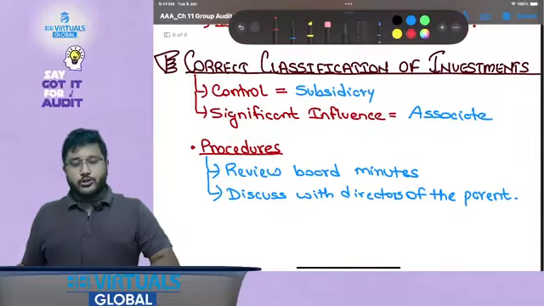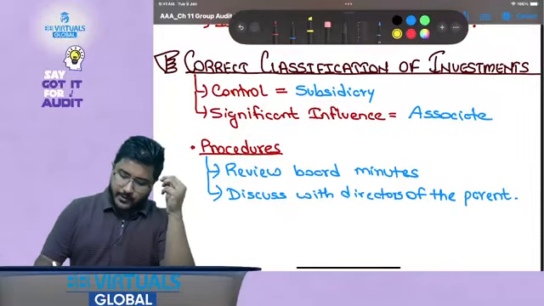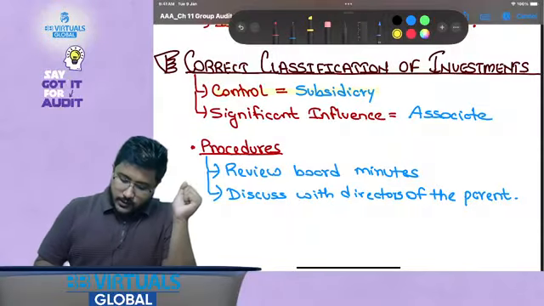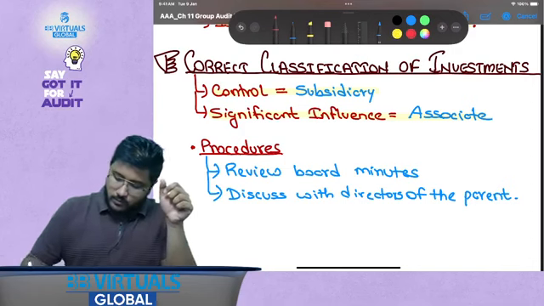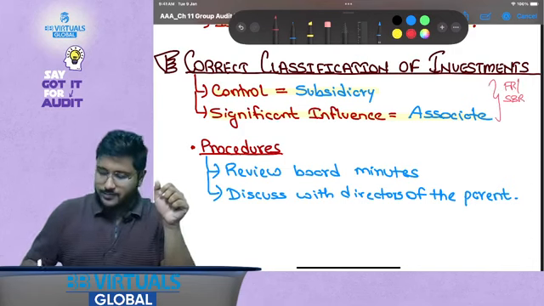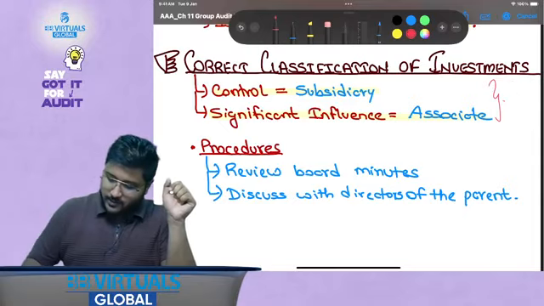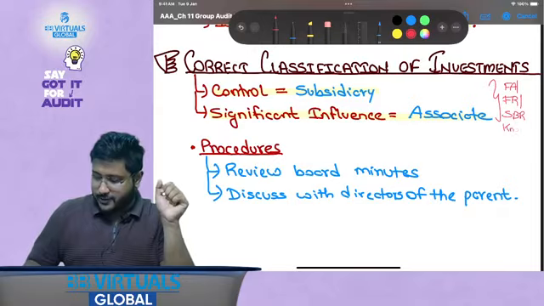Now, correct classification of investments. We have already discussed how the classification should happen. Control means subsidiary. That is, if you have control, it is your subsidiary, and significant influence means associate. Although this is your FA, FR or SBR knowledge, let me just give you a brief about it.